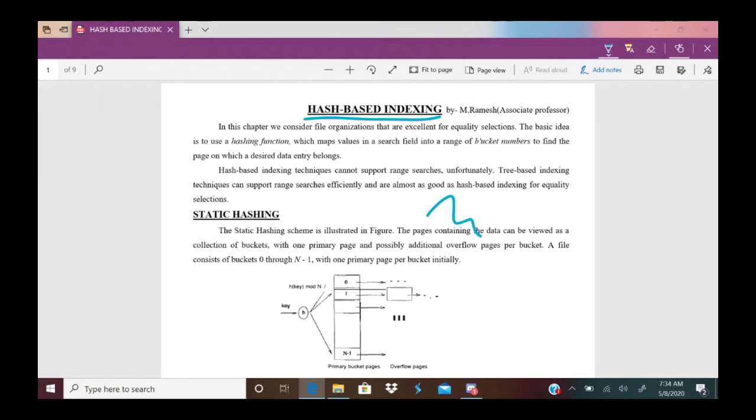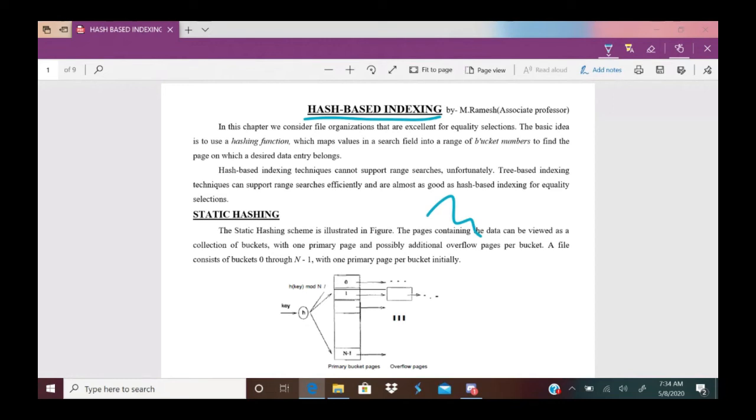In hash based indexing, there are two techniques: static hashing and dynamic hashing. Whatever the hashing technique, static or dynamic, it uses a hash function. Hash function K mod N, where N is the number of bucket pages, and the bucket pages store the index records.